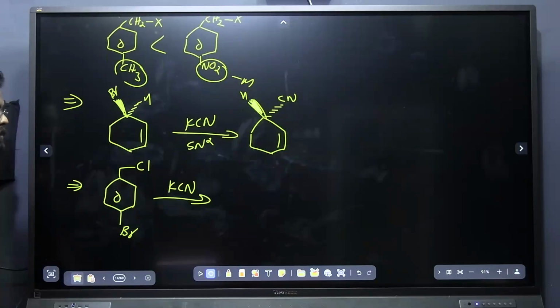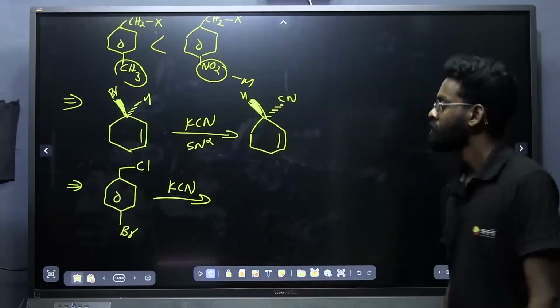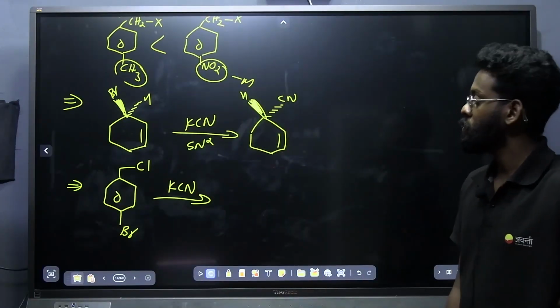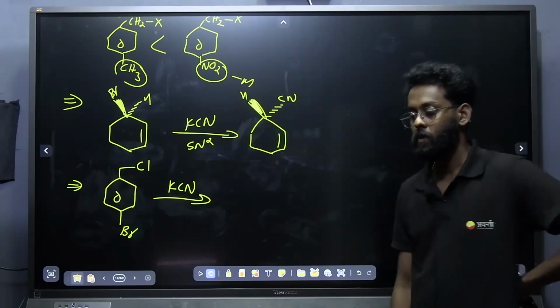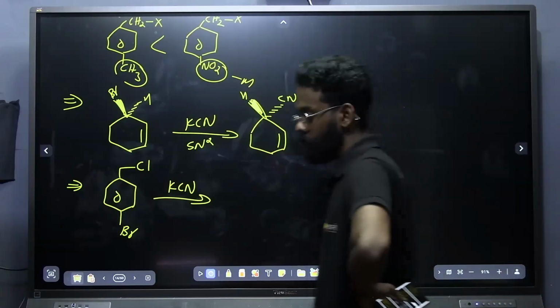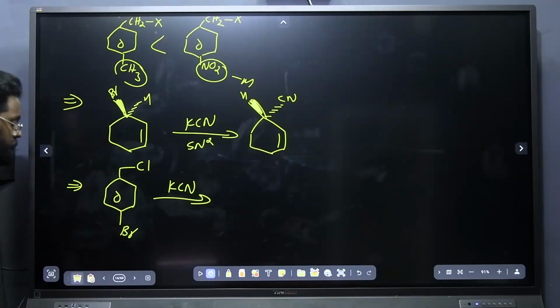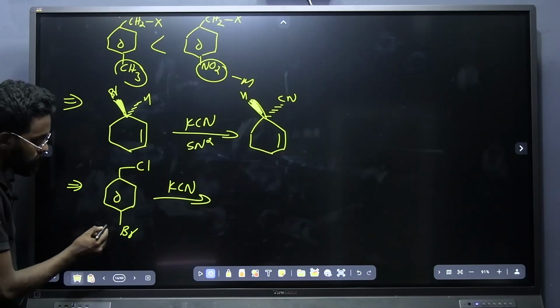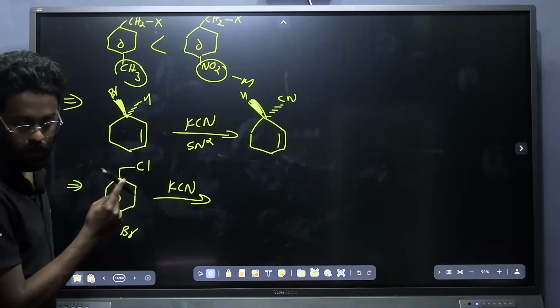What is the product that is forming here? My question is, who will be substituted by CN? Chlorine or bromine? Chlorine. Why chlorine? Why not bromine? Because it is an SN2 reaction, and by removal of chlorine, a primary is formed.